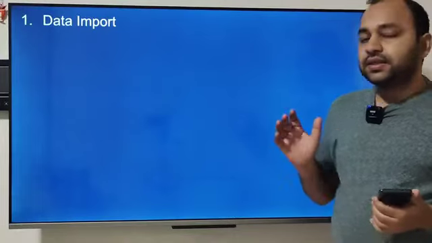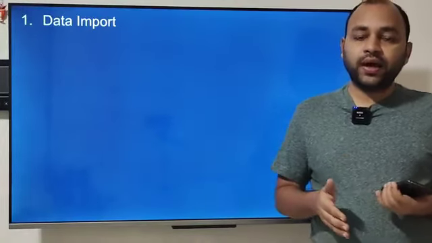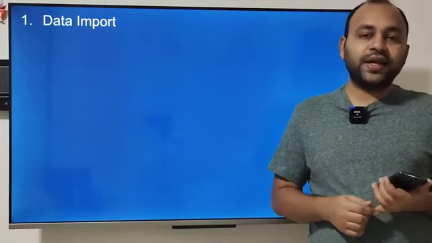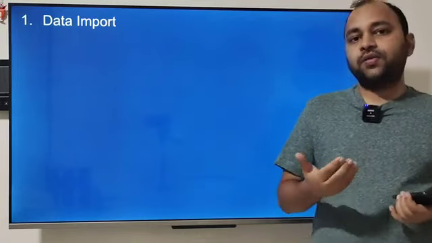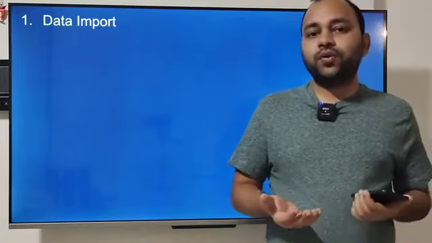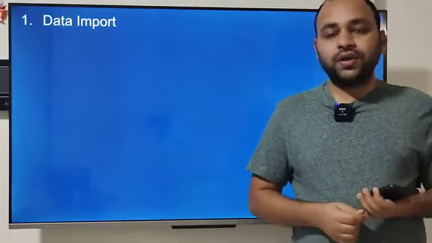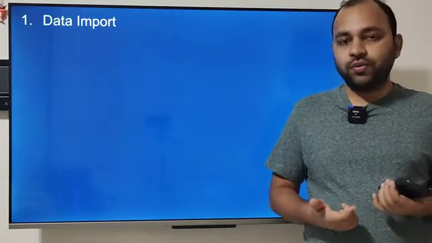The first thing is the data import. Like Tableau, or like any other tool, Power BI also has the data import feature. It's just that it provides a lot of flexibility in terms of how you want to import the data, and it is one of the important things you need to do in every solution that you build.